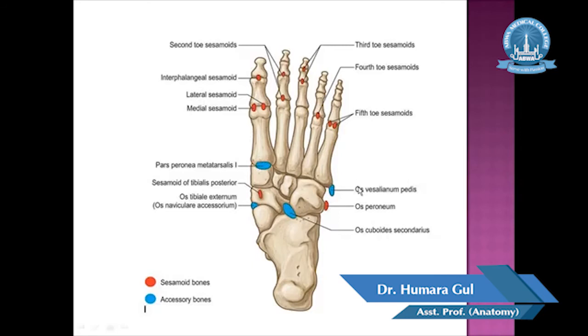The examples of the supernumerary bones are, let me show you, os vesalianum pedis, os peroneum, os cuboideum. These small extra bones develop when some bone has an extra center of ossification. These blue color bones are the accessory bones, and red color bones are the sesamoid bones that are embedded in a tendon of muscle. So these accessory bones can be mistaken as a torn portion or the broken portion of a bone, but actually they are the accessory bones.